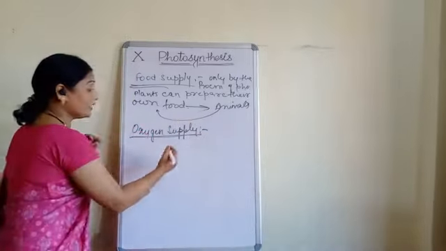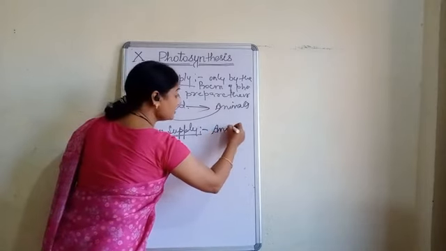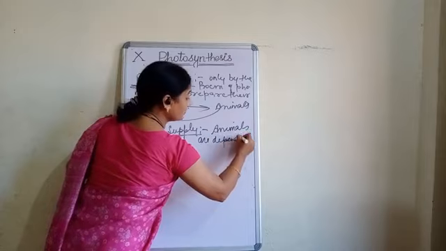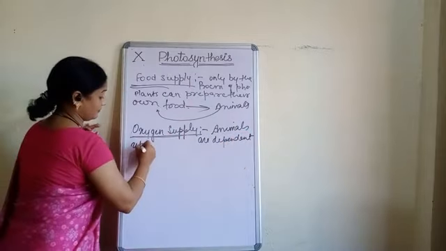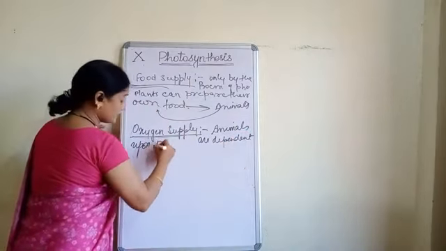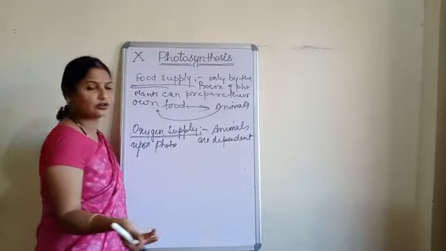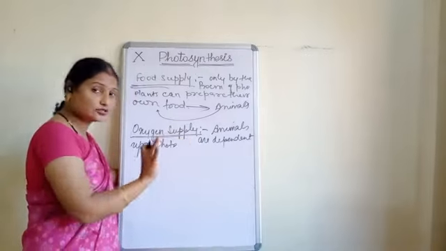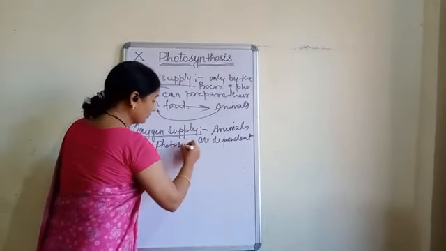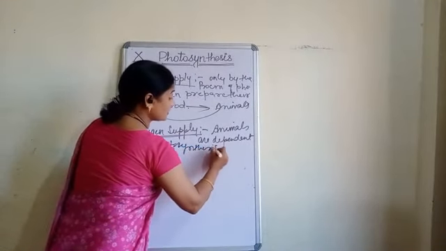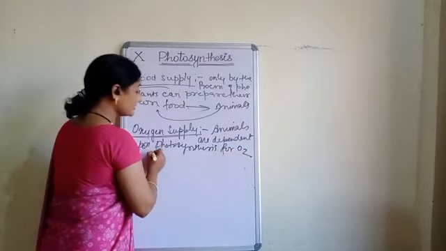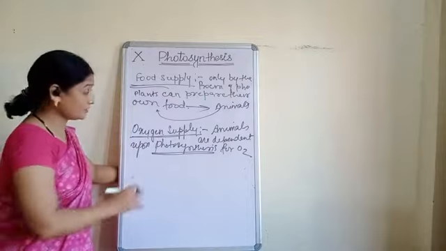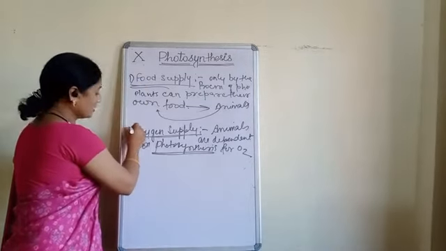Second point, what can we write? All the animals are dependent upon photosynthesis. Directly, if we write this, then also it will be okay. Otherwise, if we write dependent upon the green plants, then also it will be correct. Dependent upon photosynthesis for oxygen. Clear? That is 2 importance.